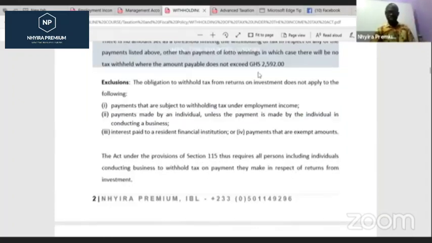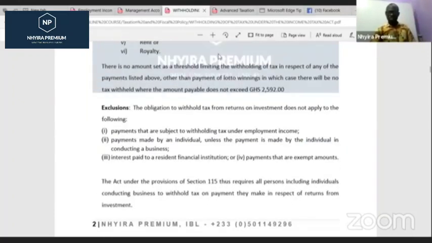Number one, so let me pick and highlight that. So we're looking at these exclusions. The obligation to withhold tax from returns on investment does not apply to the following.